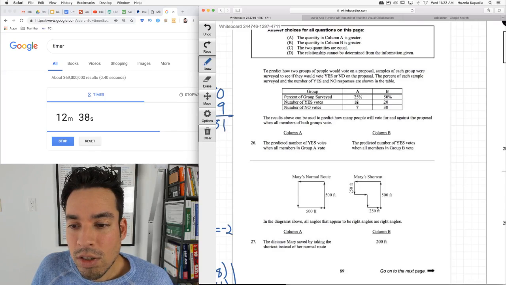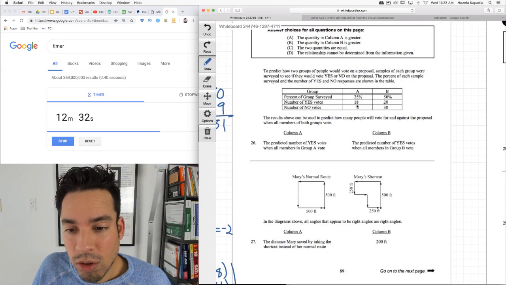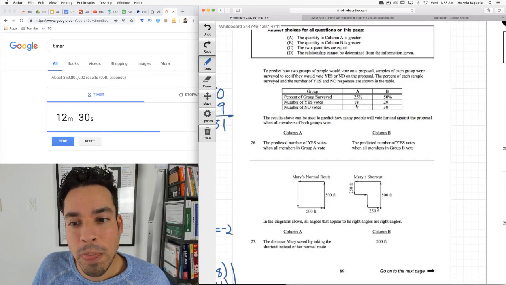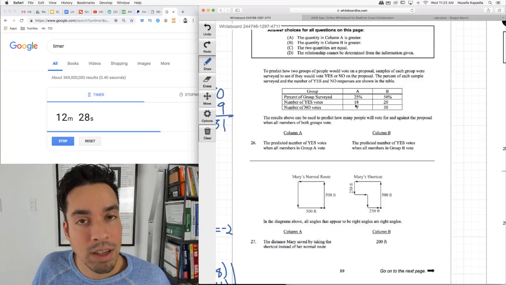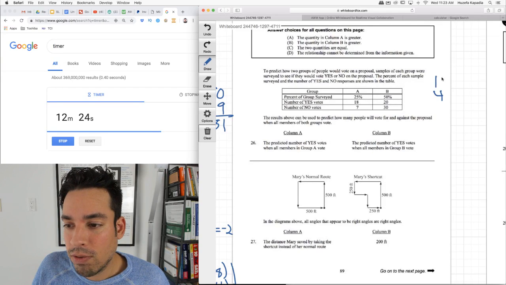This is only 25% of the total people voting, meaning the total will be 4 times this amount. So if we got 18 yes right now, when the entire group votes, we assume that's going to quadruple. So we quickly do 4 times 18, which is 72. The predicted number of yes votes when all the members in group B vote.